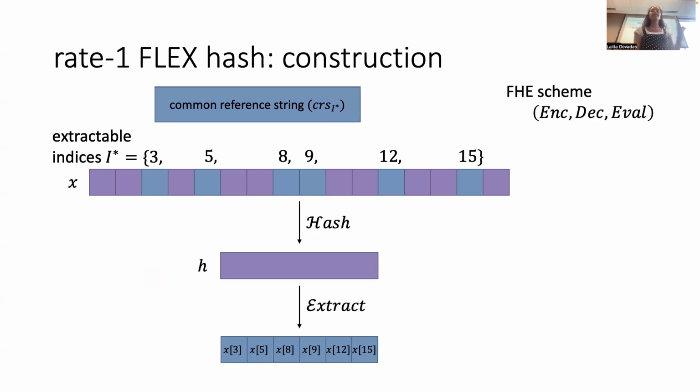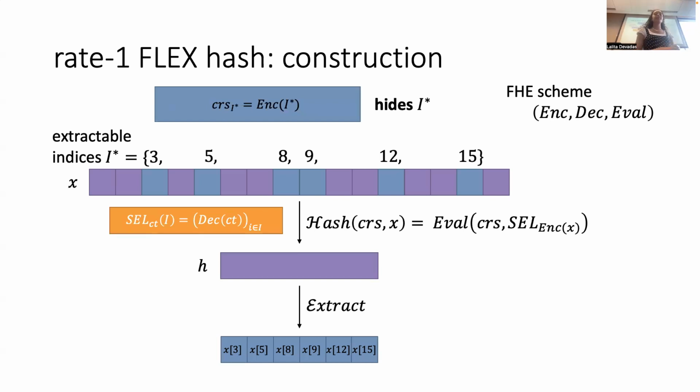Let's assume we have some FHE scheme. We really need a little bit less than that, but basically assume we have an FHE scheme with an encryption algorithm, a decryption algorithm, and an evaluation algorithm. This means we can evaluate functions of our plaintext while given only ciphertexts. So how are we going to construct this flex hash? The common reference string is going to be an encryption of the extractable indices I star, which hides I star by semantic security of our encryption scheme.